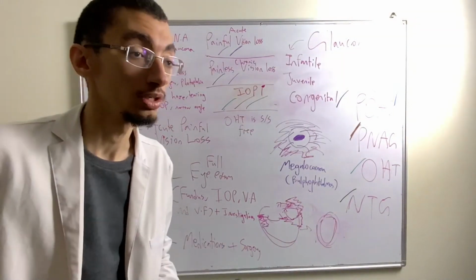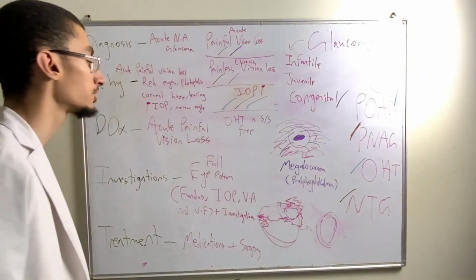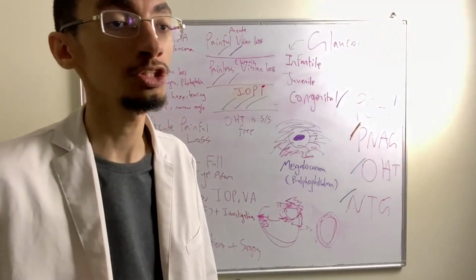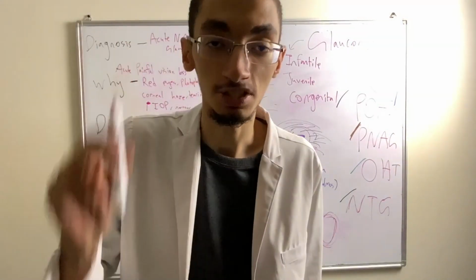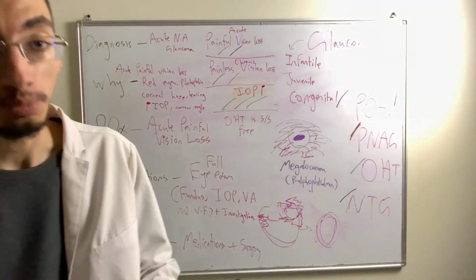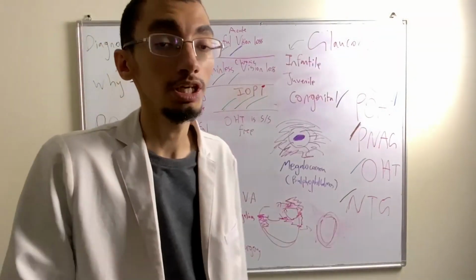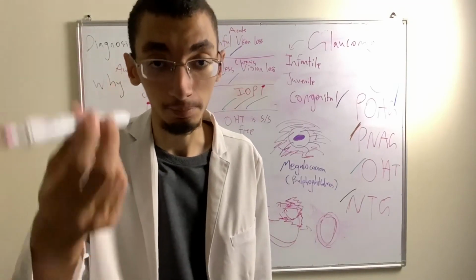Investigation we mentioned before. And since I told you the triad of glaucoma, you must do ophthalmic examination. The problem is that in an acute attack it is difficult. You can't do all of the examination. The things you can do are take history, do ophthalmic examination with a slit lamp, do gonioscopy to measure the angle, and you can use another device called tonometry to measure the intraocular pressure. You can measure it by a device known as Goldmann applanation tonometry.